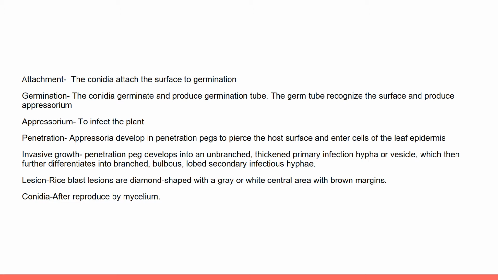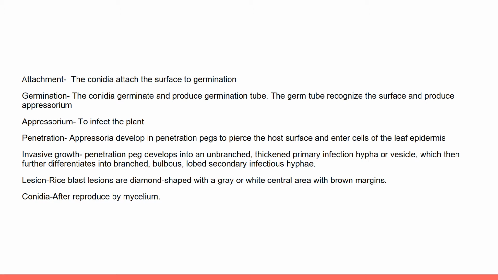After attaching to the surface, the conidia will germinate, and this part we call germination. After attachment, conidia germinate and produce a germination tube or germ tube. For conidia attached to a solid surface, nutrients are not required for germination, and a single germ tube usually emerges from the apical or basal cell of the conidia.